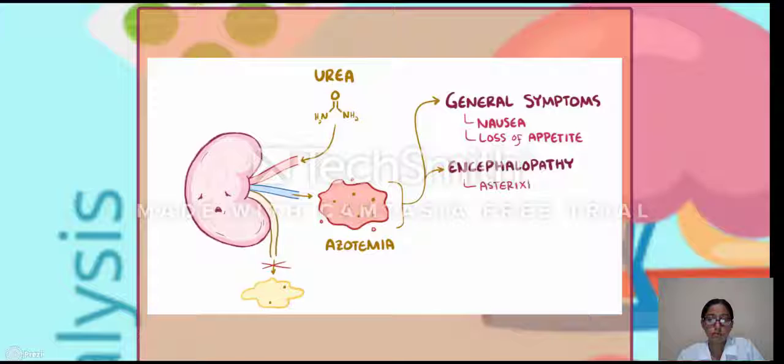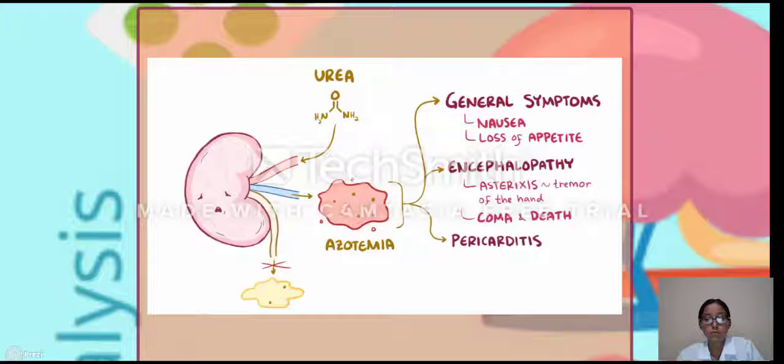This results in asterixis, a tremor of the hand that kind of resembles a bird flapping its wings, and is best seen when a person attempts to extend their wrists. Further accumulation can even progress to coma and death. This buildup can also cause pericarditis, which is inflammation of the lining of the heart.